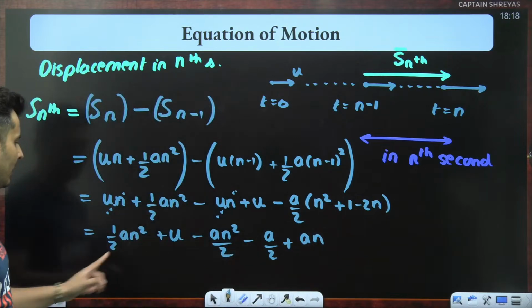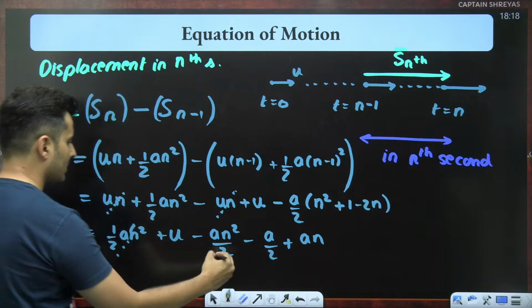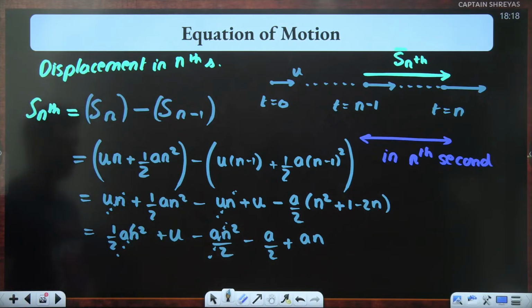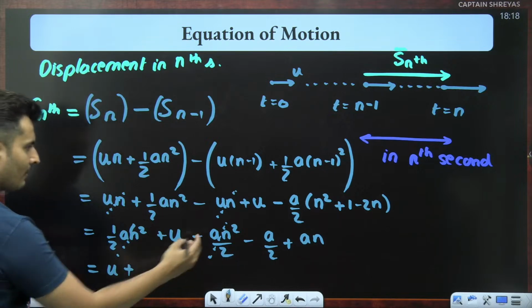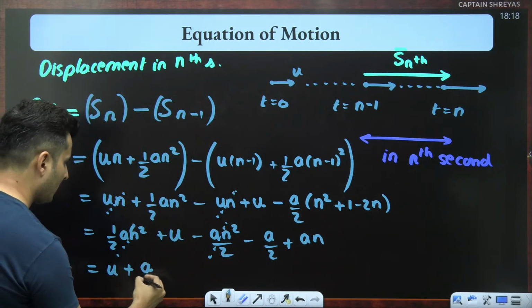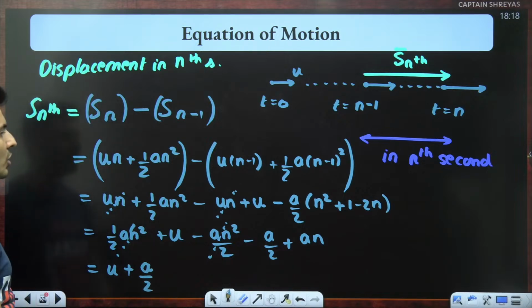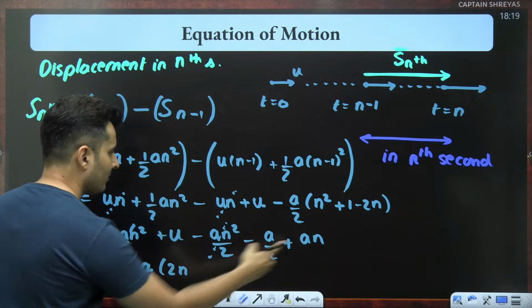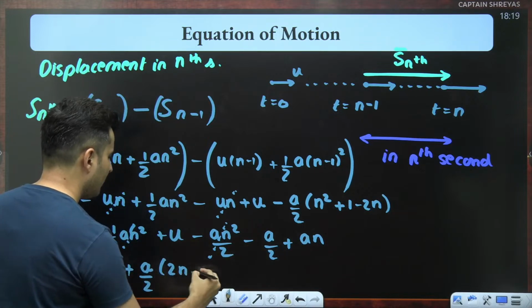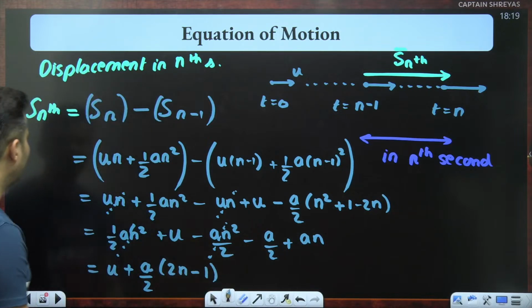In fact, a n square by 2 and half a n square, this and this is also getting cancelled, guys. Just check this out. So you should get u plus, I can take a by 2 as common, and then I will have 2n minus 1, because that 2 and that 2 will get cancelled. That should be the final answer.